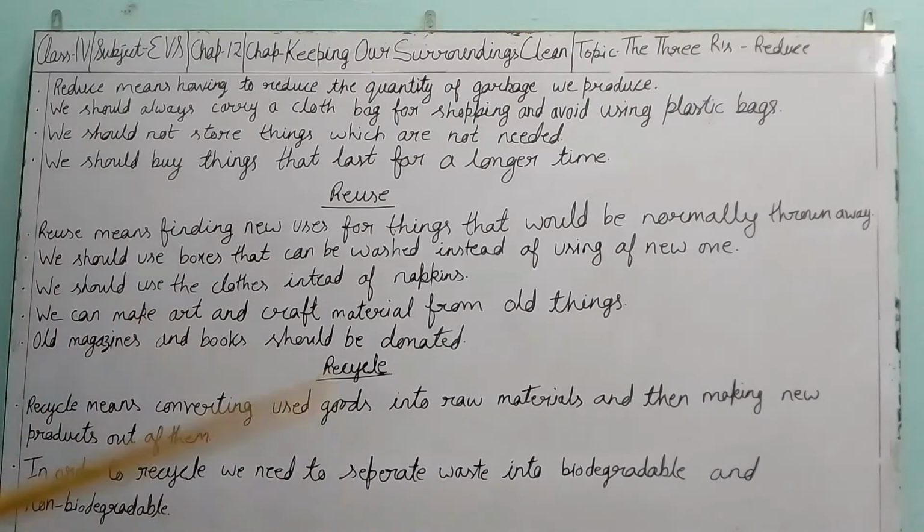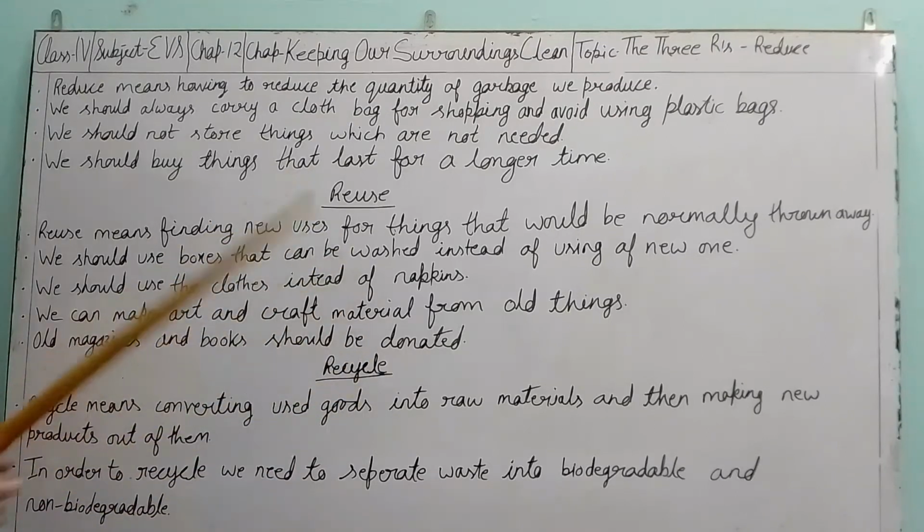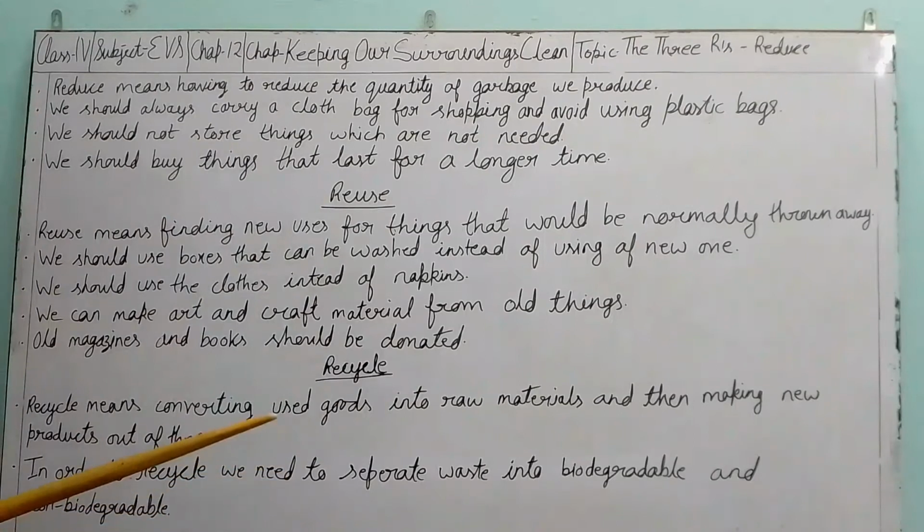We should try to use things, reuse things, and only finally throw them away as waste. We should buy things that last for a longer time. Normally people who have a lot of money are in the habit of purchasing new things again and again. They don't have any financial problem, so they can do that. But actually we should make a practice of purchasing things that can last for a long time, so there is no need to purchase the same thing again and again. We should make a practice of it.